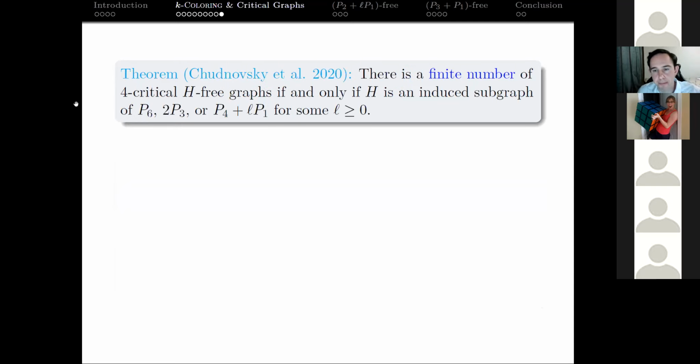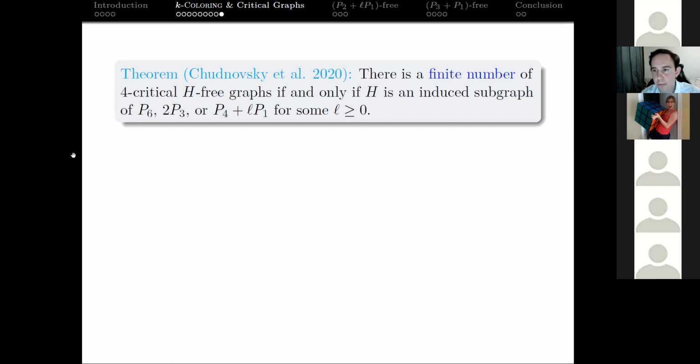But here's some good news: the world of where this could live keeps shrinking and shrinking. A very recent result is that there's a finite number of 4-critical H-free graphs if and only if H is an induced subgraph of one of these three graphs. And really there aren't just three graphs here, there are infinitely many, because in the last one L can take on any value. So we can have P4 in disjoint union with any size independent set, and we're going to get finitely many 4-critical H-free graphs in every case there.